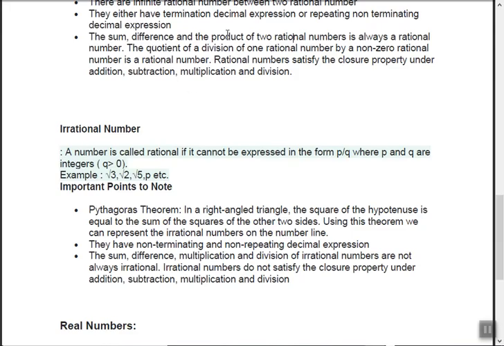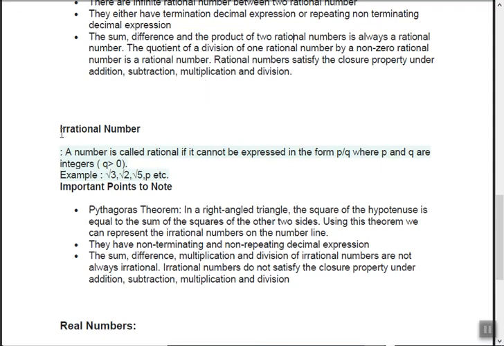The sum, difference and product of two rational numbers is always a rational number. Same logic. You add, subtract, multiply, these two rational numbers will always give a rational. The quotient of division of one rational number by a non-zero rational number is always a rational. Rational numbers satisfy the closure property under addition, subtraction, multiplication and division. Now what is closure property? I have already given almost 5 to 6 videos on these closure properties. Kindly follow that because it will waste our time over here.